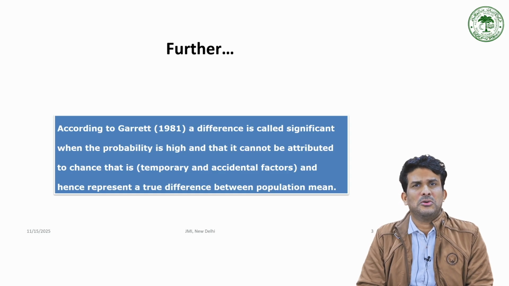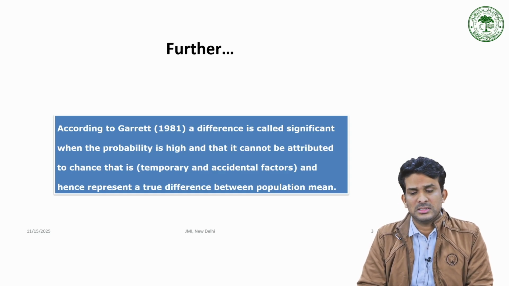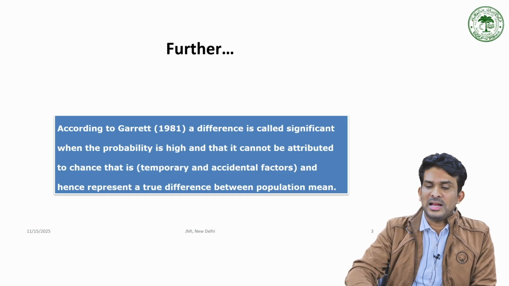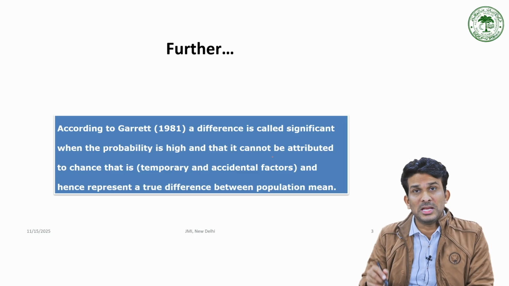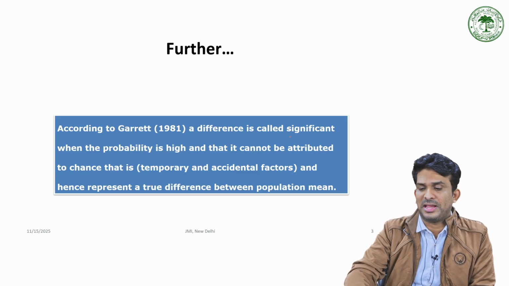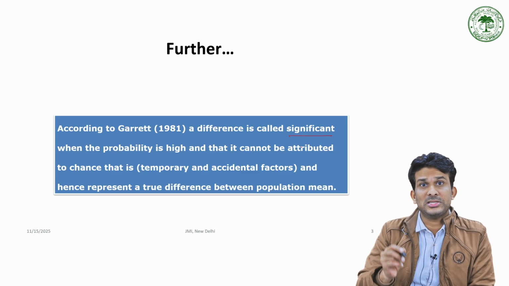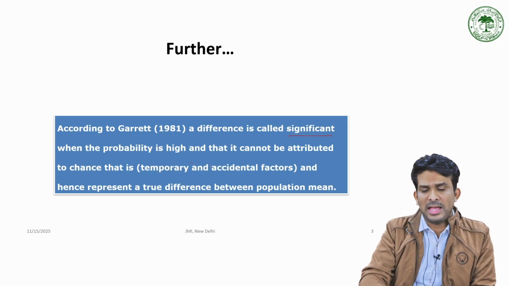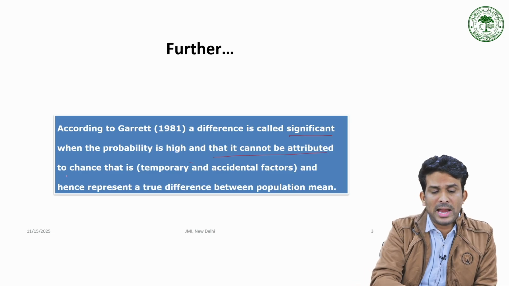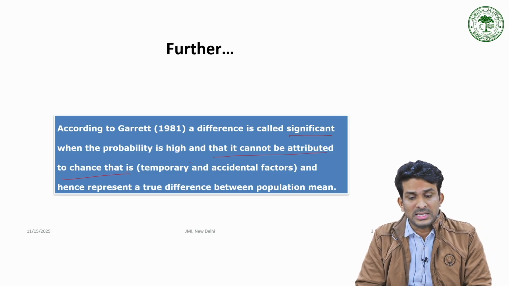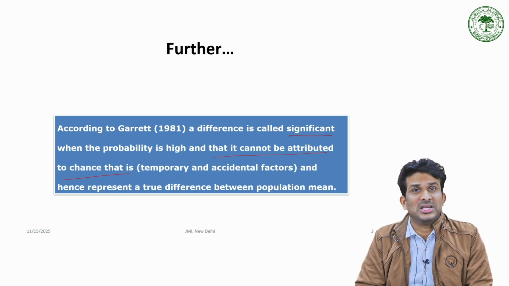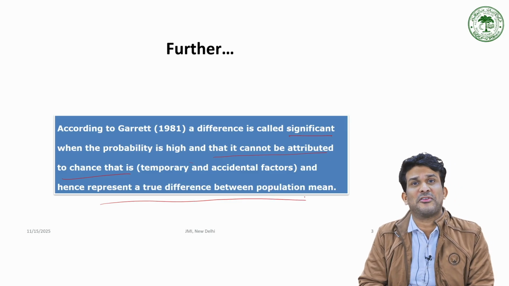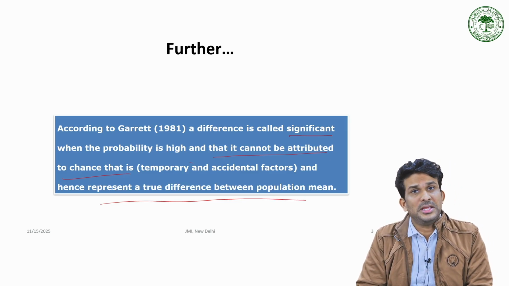Further, when we talk about significant difference between means, Garrett in 1981 mentions that a difference between means is called significant when the probability is high that it cannot be attributed to chance, that is, temporary or accidental, and hence represents a true difference between population means.